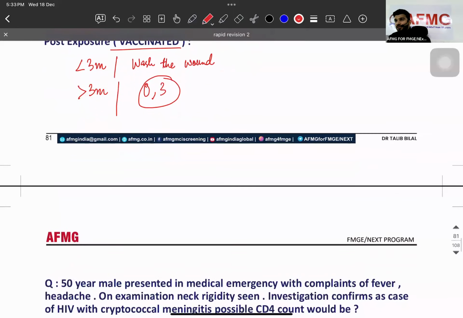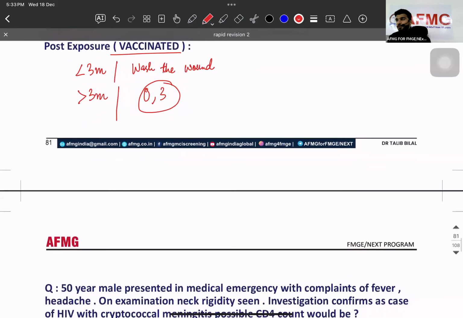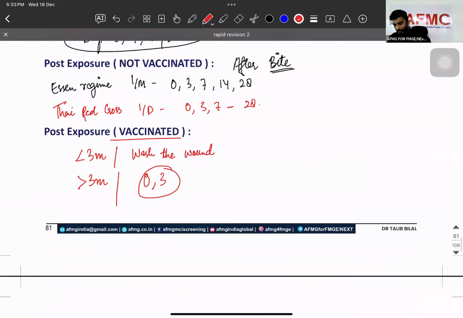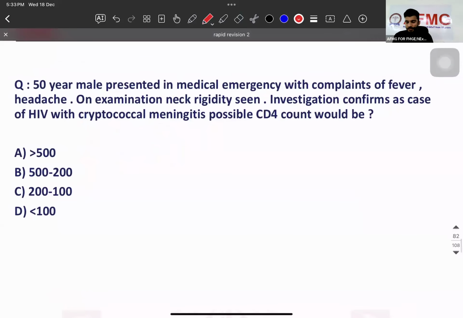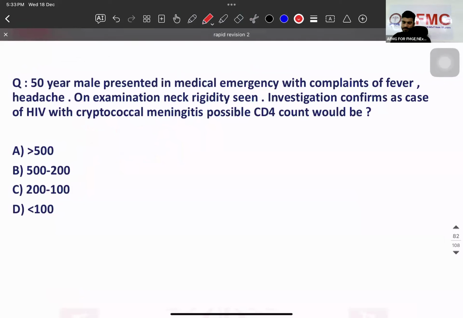Speed of... वो फिजियोलॉजी है. ये यस यस, this is again MCQ. A 50 male presented in a medical emergency with the complaints of fever and headache. On examination, neck rigidity. Fever, headache, neck rigidity. Classical case of? बता दो.